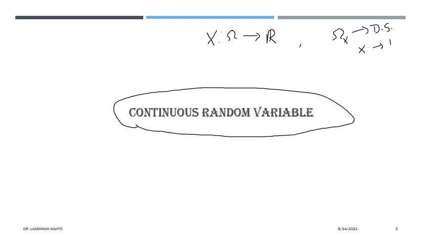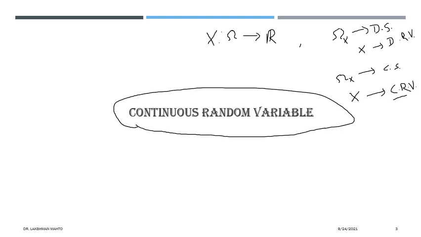In short I would like to write it DRV, discrete random variable. And when the range of x is not a discrete set, that means it is a continuous set, in short I would like to write it C.S., then in that case we call that random variable a continuous random variable. So that thing I had already introduced during the definition of random variable.